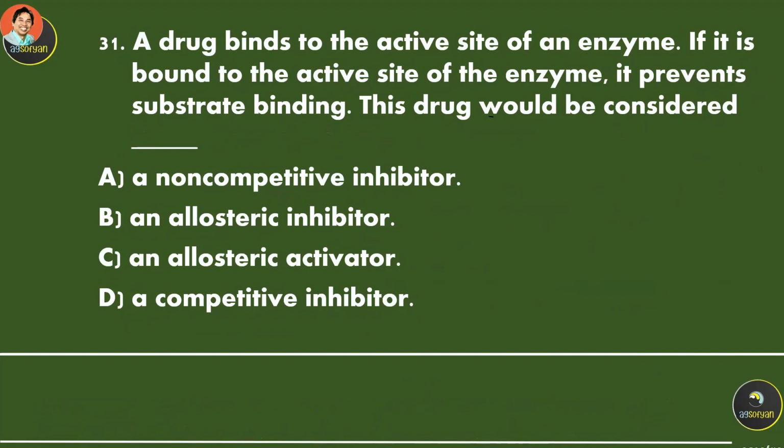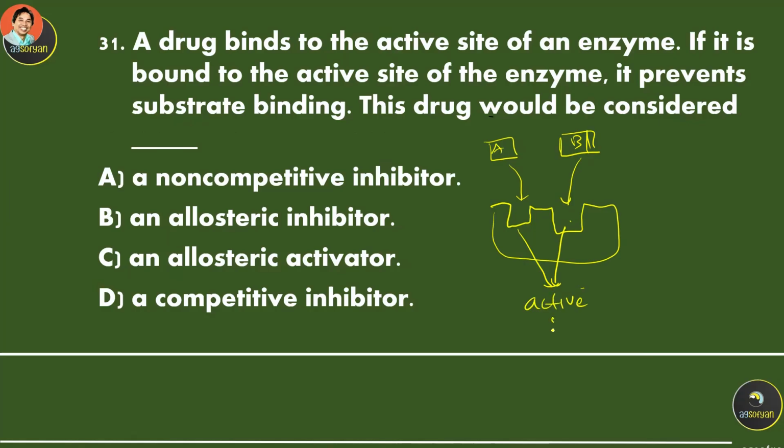A drug binds to the active site of an enzyme. If it is bound to the active site of the enzyme, it prevents substrate binding. This drug would be considered as what? So the enzyme is going to look like this. Let's say we have an enzyme like this, and then we have a substrate, say B, over here, that fits with this site. And this is what's called the active site, the site for the substrate.